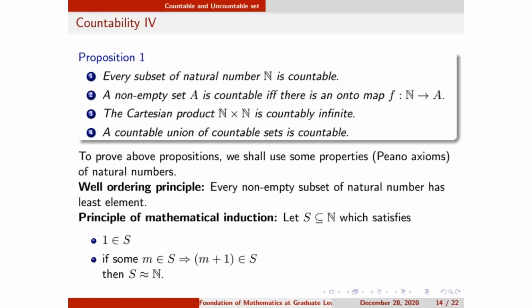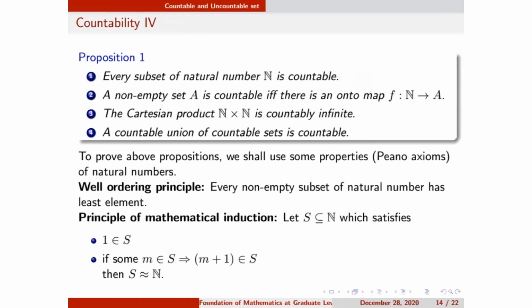How is it true? Say 1 belongs to S, and these two conditions are satisfied. If any m in natural numbers belongs to S implies m plus 1 also belongs to S, then since 1 belongs to S, 1 plus 1, that is 2, belongs to S. If 2 belongs to S, then 2 plus 1 belongs to S, so 3 belongs to S. If 3 belongs to S, 3 plus 1 belongs to S, so 4 belongs to S. So S is nothing but the set of natural numbers. I hope it is clear to all.